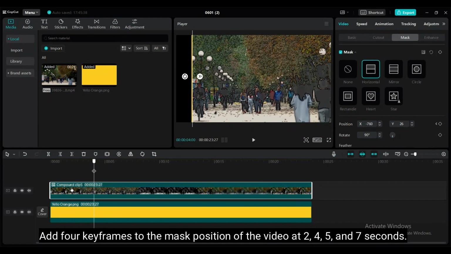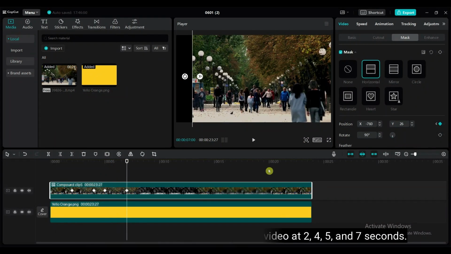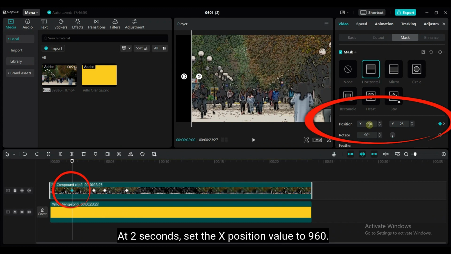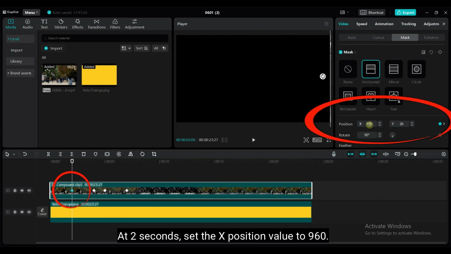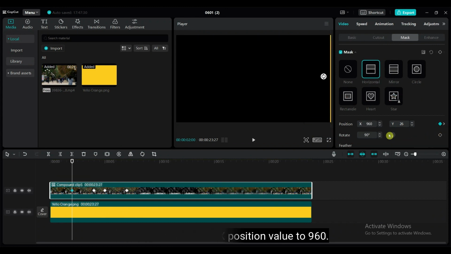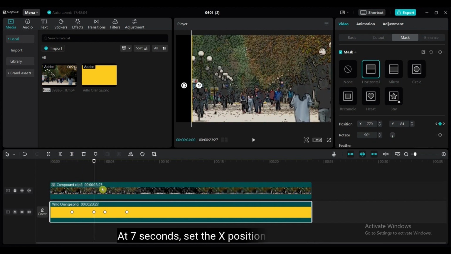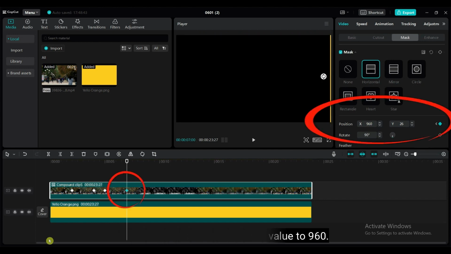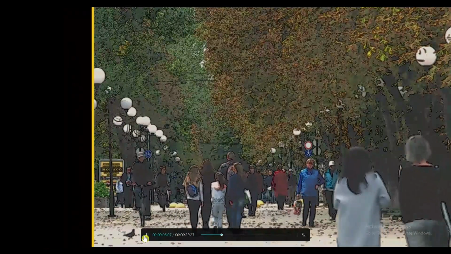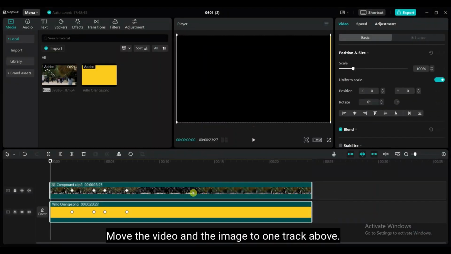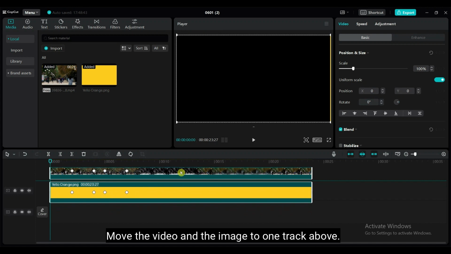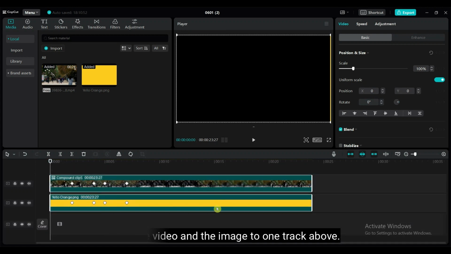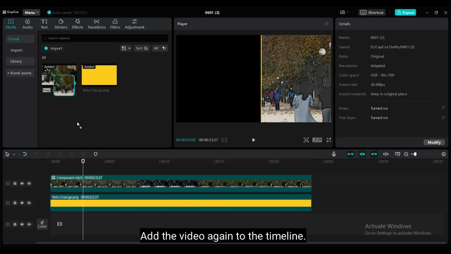Add 4 keyframes to the video's mask position at 2, 4, 5 and 7 seconds. At 2 seconds, set the X position value to 960. At 7 seconds, set the X position value to 960. Move the video and the image to one track above. Add the video again to the timeline.